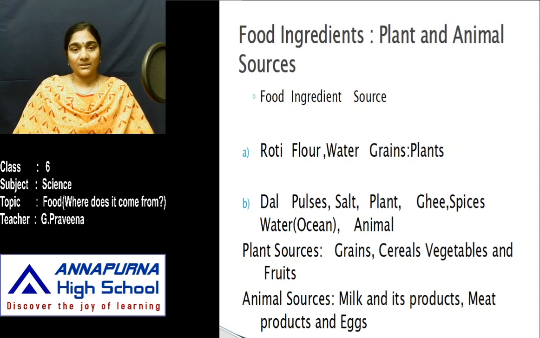So here are some plant sources. See, grains, cereals, vegetables and fruits. Whereas coming to the animal sources, we get milk and its products, meat and its products, and eggs.